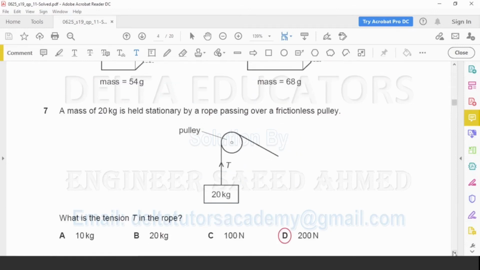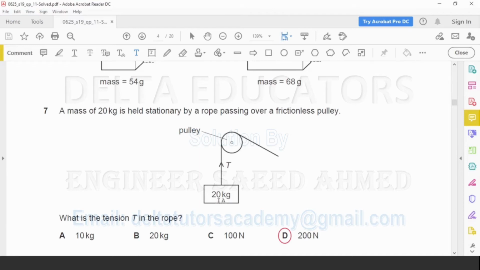Question number 7. A mass of 20 kg is held stationary by a rope passing over a frictionless pulley. What is the tension in the rope? Since the rope is stationary, here we can say the upward force is equal to the downward force. Now the downward force is the weight of this block.